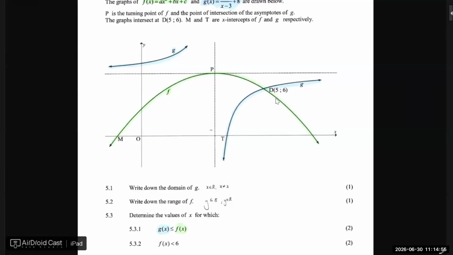Remember, this is where x is 3, and this is where y is 8. From 3 to, what is not included? 3 is not included. So you can say from 3 and 5, is 5 included? Yes, so you can write it like that, or you can maybe write it as x is smaller or equal than 5, but just greater than 3. It's only this section here.